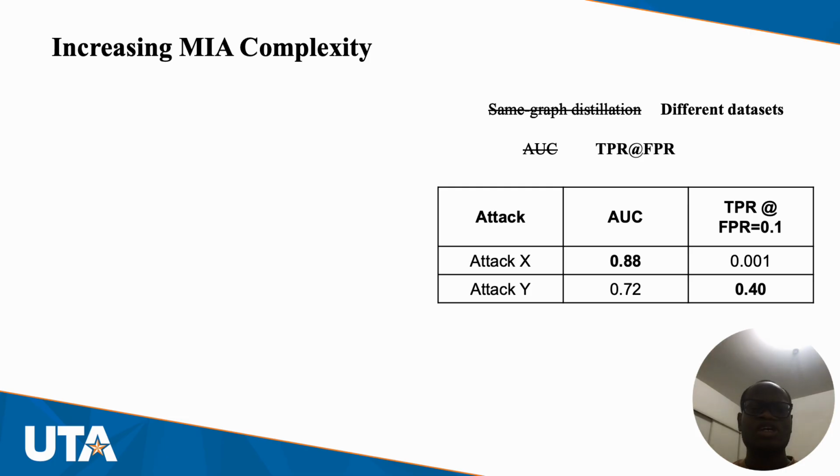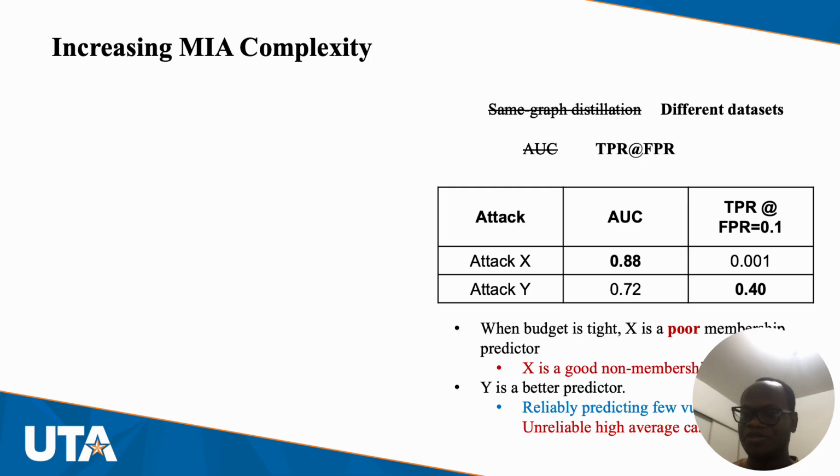But attack Y has a TPR of 0.40 at that FPR. Now we can say that when the budget is tight, X is a poor membership predictor since FPR is higher than TPR. In fact, we can argue that it is a good non-membership predictor, and Y is a much more reliable